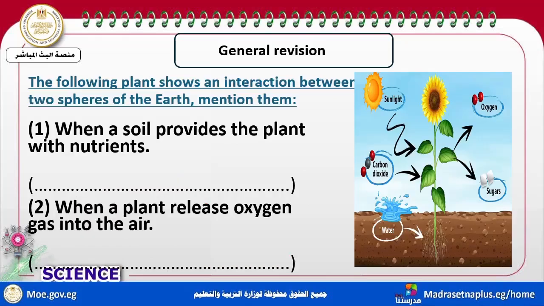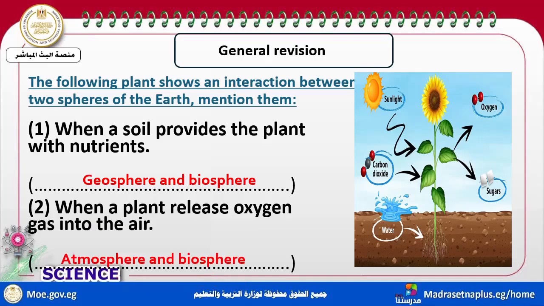The next one. The following picture shows an interaction between two spheres. You mentioned them. When the soil provides the plant nutrients, it's an interaction between soil, representing the geosphere, and plant, the biosphere. When a plant releases oxygen in the air, plant is the biosphere and oxygen is the atmosphere.